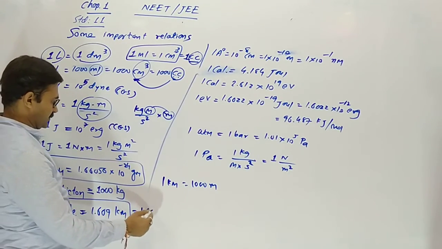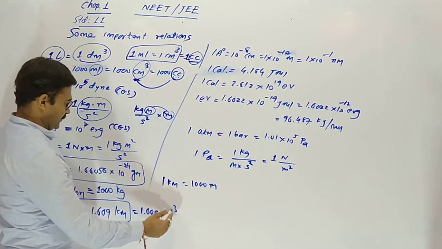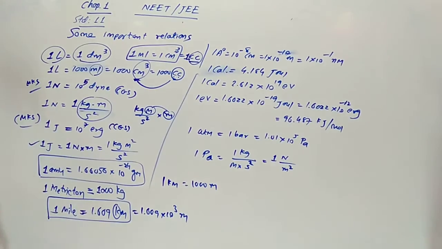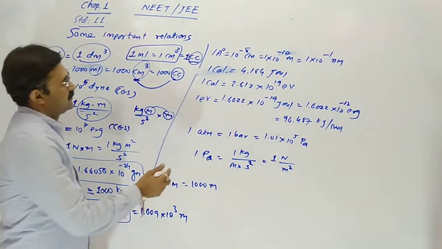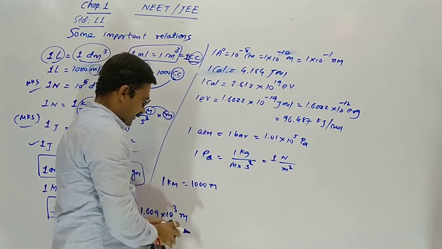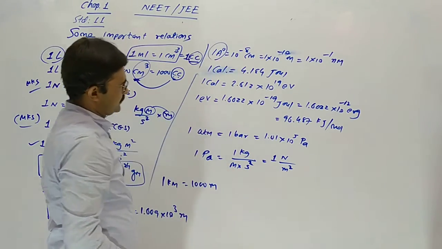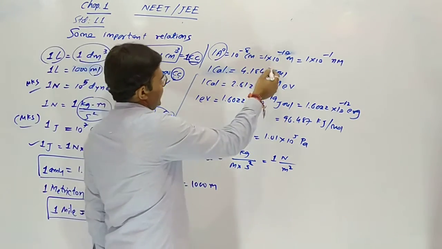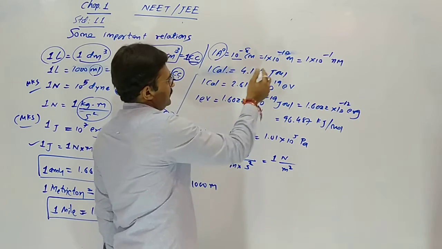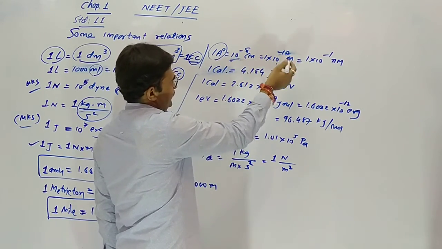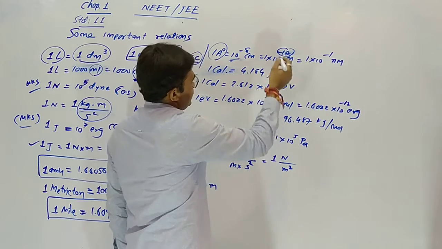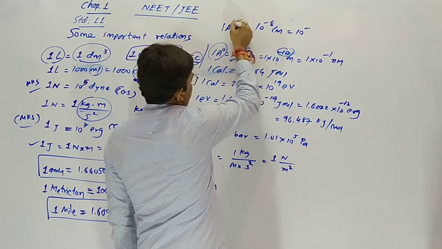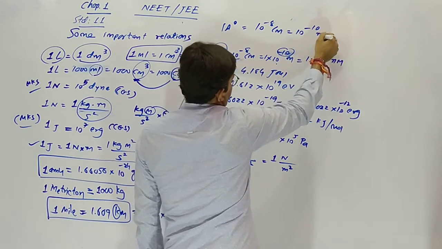So 1.609 into 10 raised to 3 meter, kilo we have to remove, so it gives in meter. This relation comes again and again in our syllabus. So 1 angstrom equal to 10 raised to minus 8 centimeter. In meter we have to divide by 100, so 10 raised to 2 divide. 1 angstrom equal to 10 raised to minus 10 meter.